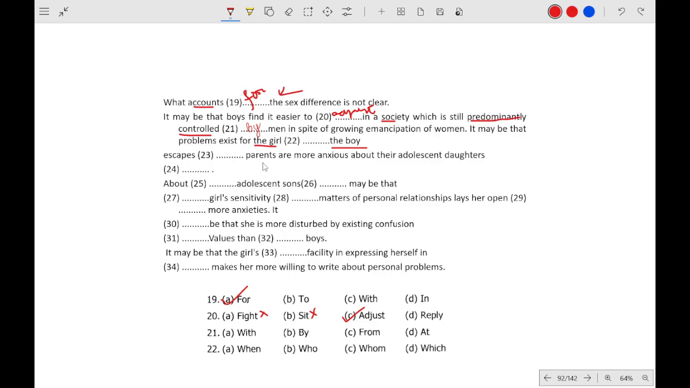Which problem exists for the girl? Problems exist for the girl, who the boy, who doesn't sound very correct. Whom problem exists for the whom the boy, no, this is also wrong. Which problem exists for the girl, which the boy, no, this is also wrong. You can see for yourself that this one is wrong. So what will be the correct answer? When. So let us write down "when".